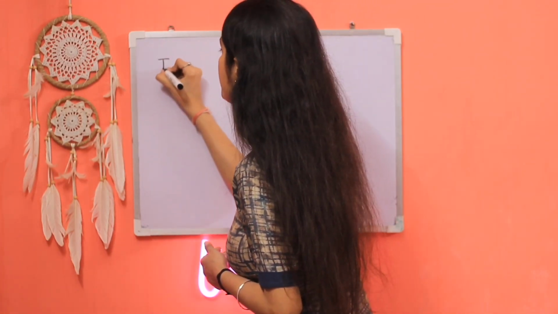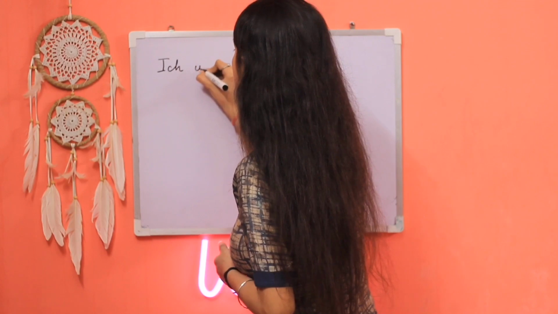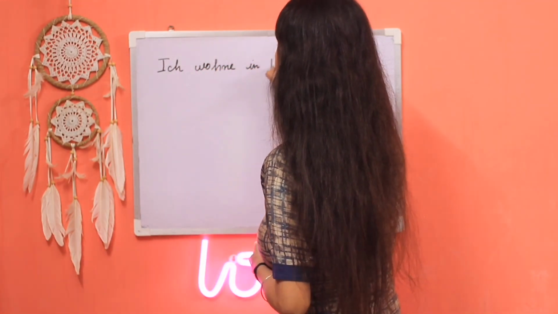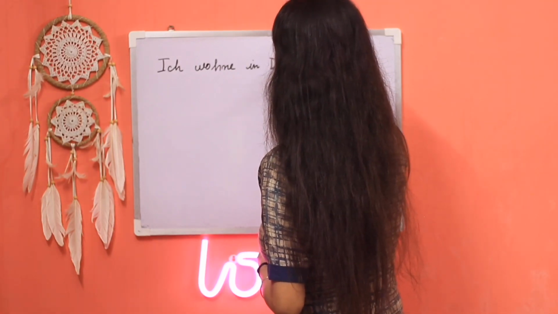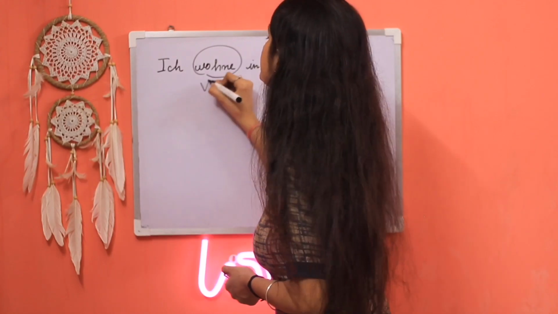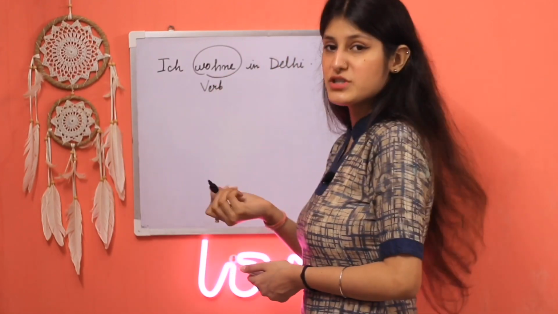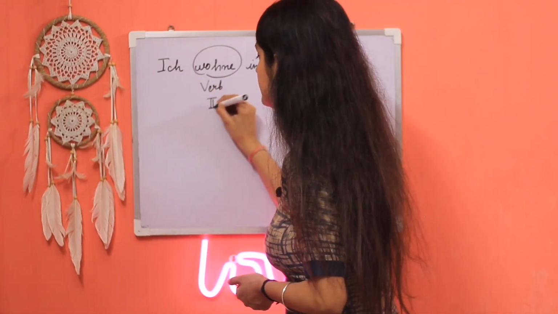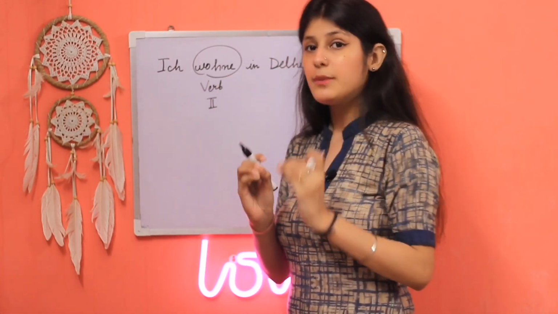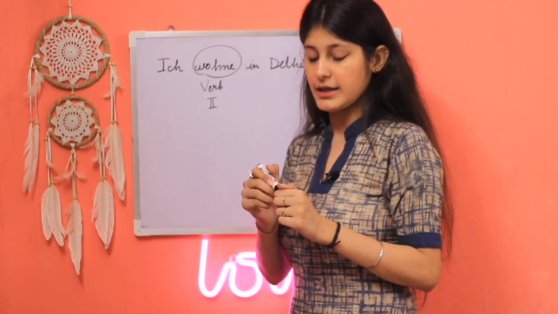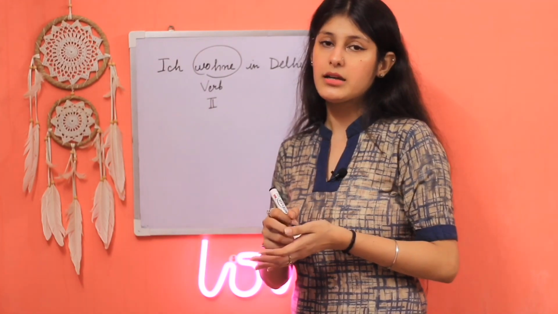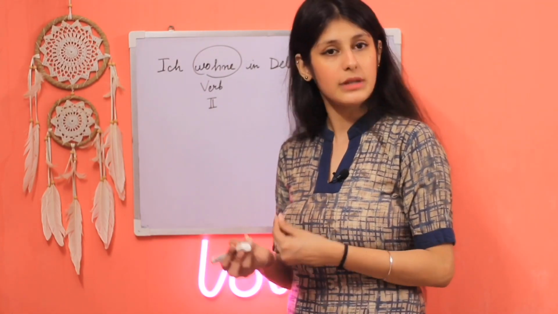So for example, ich wohne in Delhi. Now, wohne is the verb. What is the position? Second, right? So that is clear. Verb की position हमेशा second place पे आएगी. There are a couple of cases where this rule is not valid. We would do that.